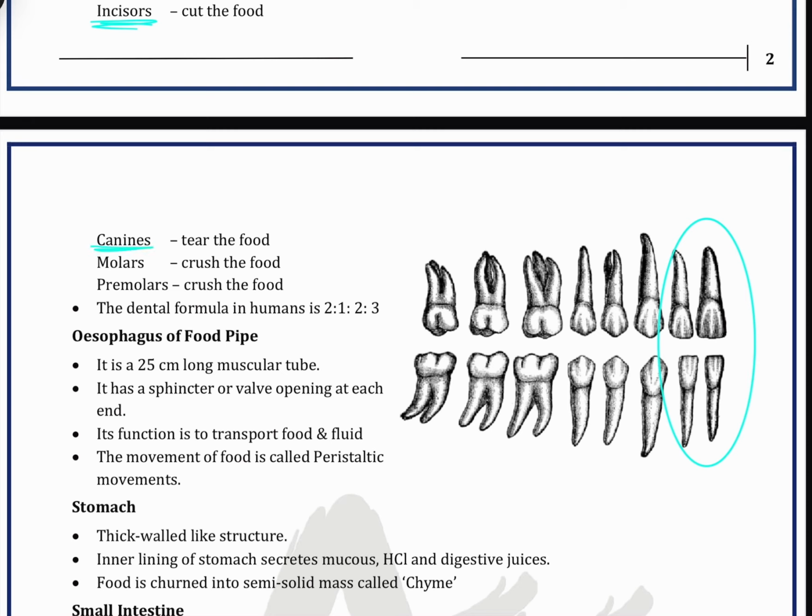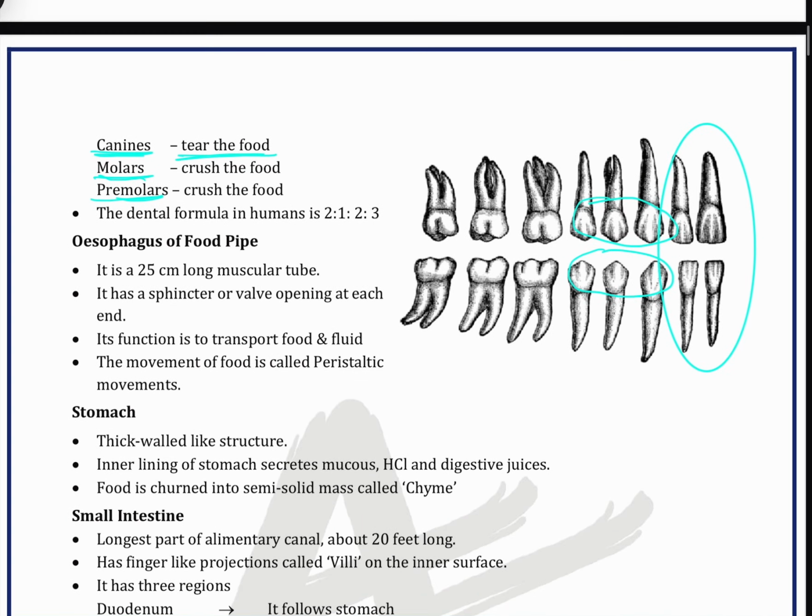Then comes the canine, which tears the food. Canines are basically these, three upside and three downside. With the help of canines we can tear and cut the food. Then molars and premolars both help us to crush the food. The dental formula in humans is 2:1:2:3. So two incisors, then one canine, and then two premolars and three molars.